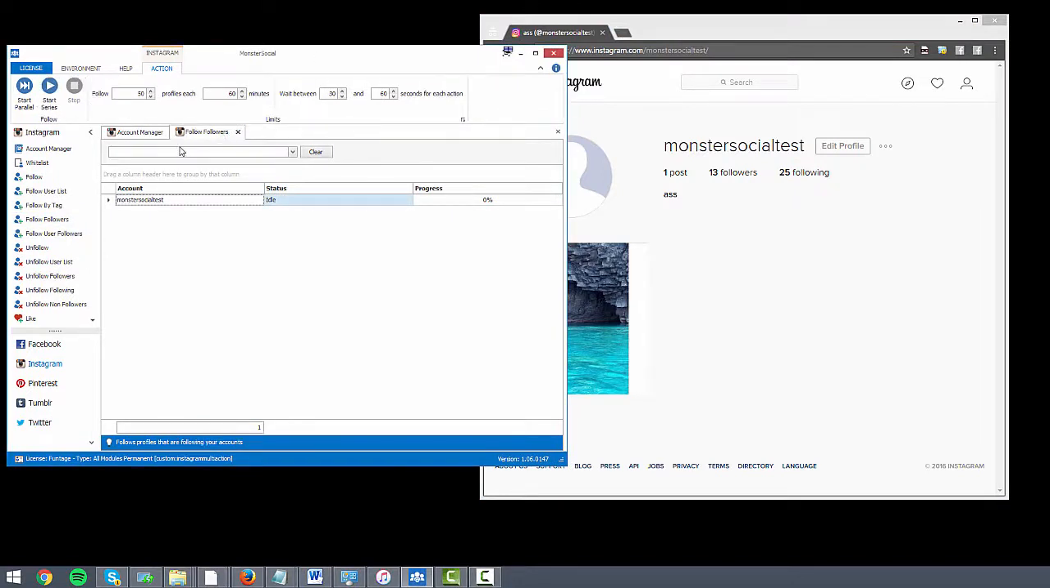Follow followers. So yeah, pretty much as the name would suggest, it just follows all of the people that are following you. So if you have a look here, you've got the same presets as well that you're going to chuck in, and obviously you would just change this to your personal needs.